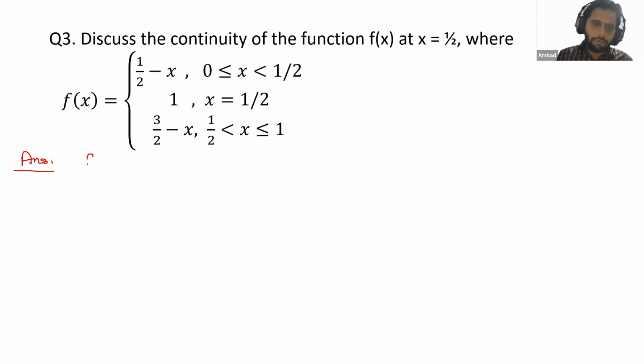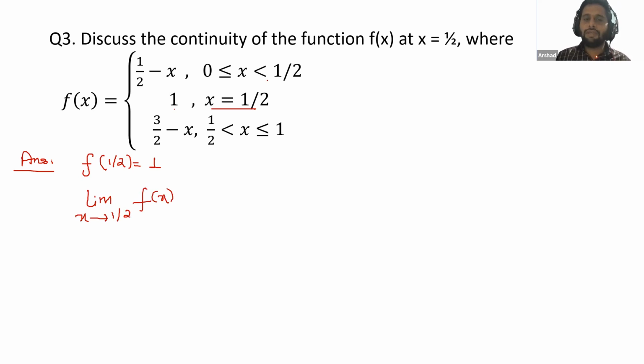So first of all, we will find out f(1/2). So please check here. At x is equal to 1/2, we have the value 1. So f(1/2) is 1. Now we need to calculate the limit, limit x tends to 1/2 f(x). We have to calculate this one. So as we can see, we have an inequality. That's why we will calculate the LHL and RHL. As we have already discussed, we need to calculate LHL at x is equal to 1/2.